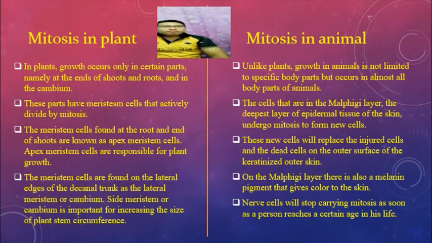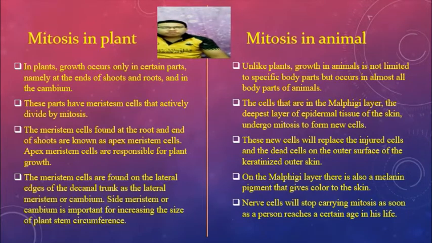Then mitosis in plants. In plants, growth occurs only in certain parts, namely at the end of the shoots and roots and in the cambium. These parts have meristem cells that actively divide by mitosis. The meristem cells found at the root and end of the shoots are known as apical meristem cells. Apical meristem cells are responsible for plant growth.